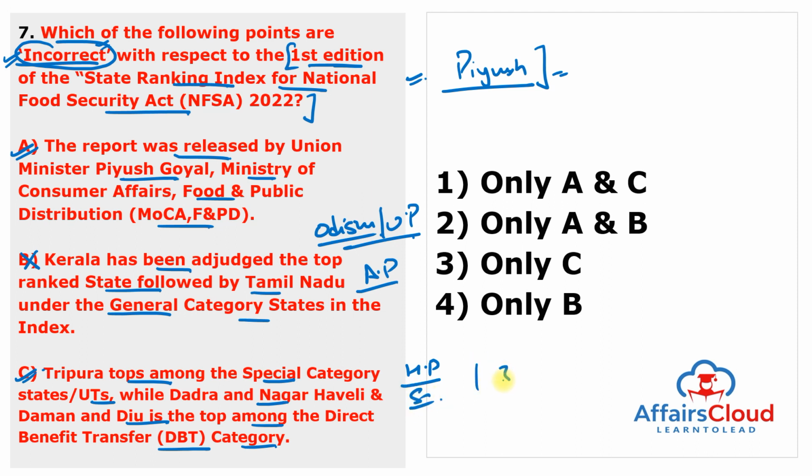And among the three union territories under the direct benefit transfer, Dadra and Nagar Haveli and Daman and Diu is the top ranked UT, followed by Puducherry. So in the UTs category, it is Dadra and Nagar Haveli and Daman and Diu. In the special category status, it is Tripura. So the first and third options are correct, but the second option is wrong. So the answer of this question is only B, because we have to find the incorrect one.